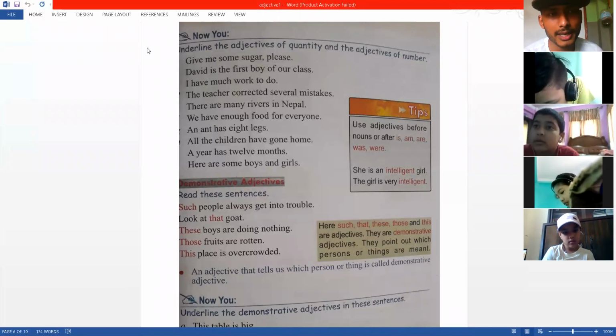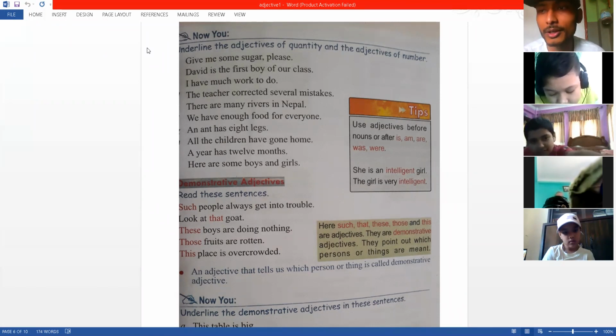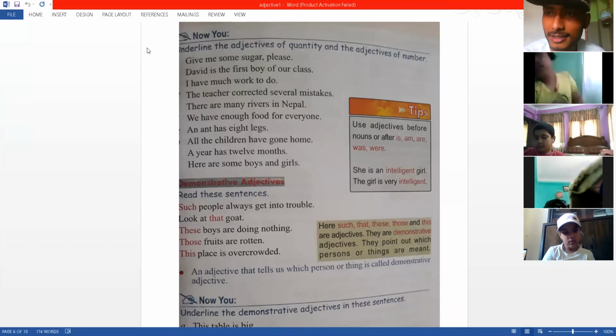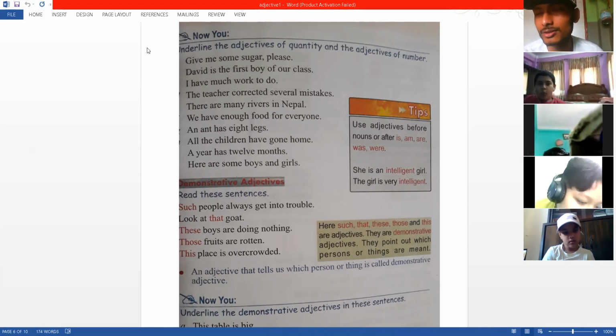Sir, first is the number. Yes, first is a number, but I don't take first boy as a number. First is not telling us about the number of the boy. First is telling us about the quality of the boy. So according to me, it should be adjective of quality. Adjectives talk about nouns, and if they talk about quality, it's adjective of quality. If they talk about quantity of the noun, it is adjective of quantity. If it talks about the number of the noun, then it is adjective of number. But yeah, first as the number of that noun is also okay. I am willing to take that.